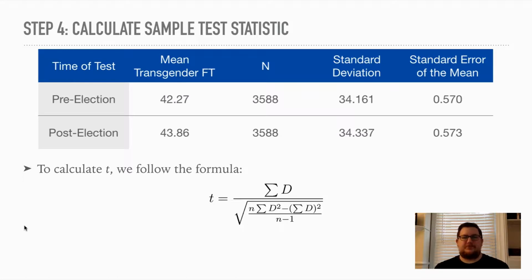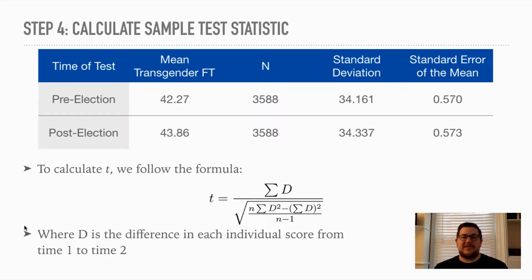Okay, now we follow the formula. Here's the formula. This looks different, right? We don't see any s's, we don't see any n's, we don't see any x's, we don't see any standard errors here. This is very different than what we are used to. D in this case is the difference in each individual score from time 1 to time 2. So we're actually looking at how someone changed from one point to another. The numerator here is just the sum of all of that change.